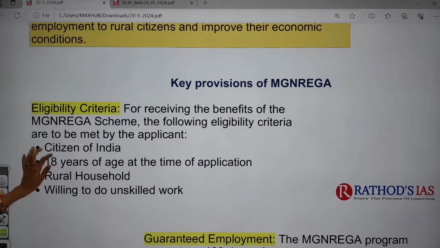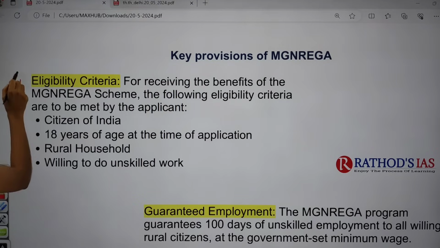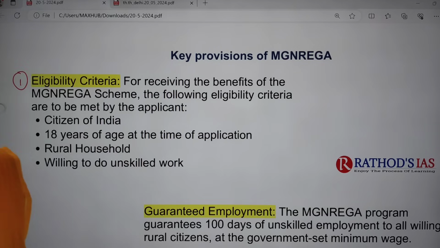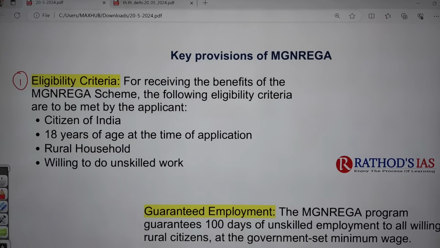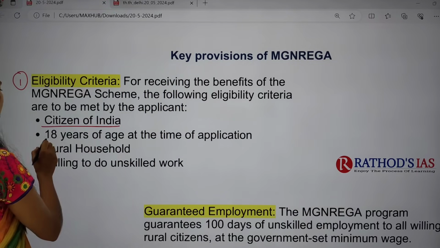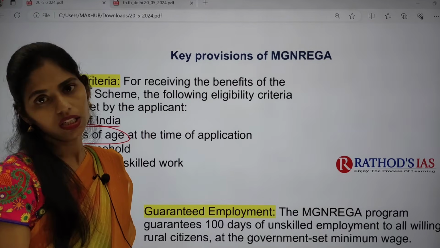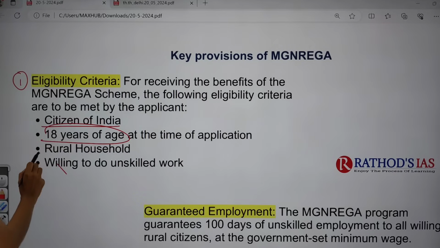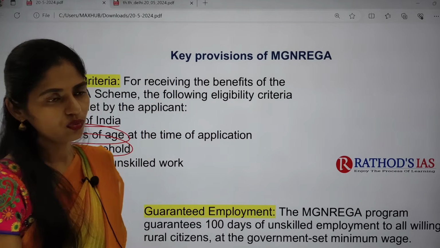So what are the key provisions of this MGNREGA scheme? First, you have to understand the eligibility criteria. For receiving the benefits under this scheme, the following eligibility criteria must be met. First, he or she should be an Indian citizen. Next, they must be at least 18 years of age at the time of application for a job card under this scheme. Next, they should belong to rural areas. And one more thing, they are providing only unskilled manual work. They are not providing any skilled work.